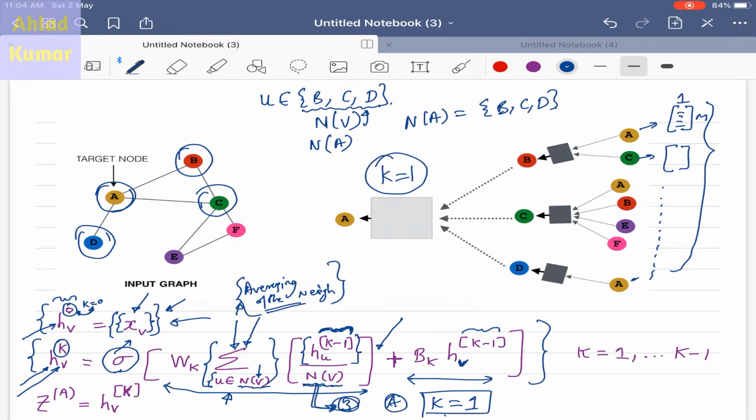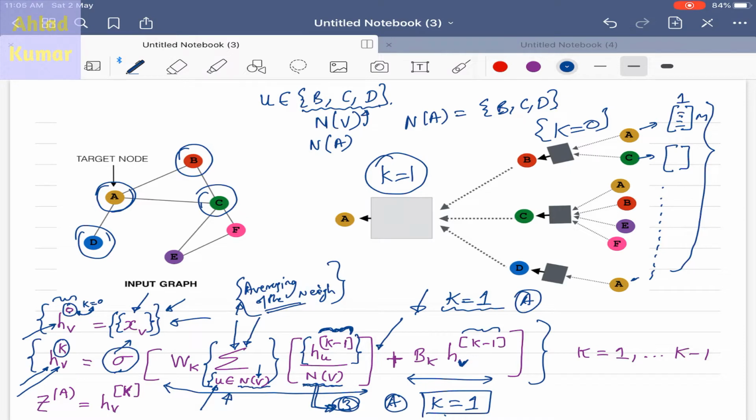But this neighborhood information will change if we move to K equal to 0, so we have to adjust these equations accordingly. Currently I am giving you an example for K equal to 1 and considering node A. If you consider different nodes, all these values of NV and U will change accordingly.